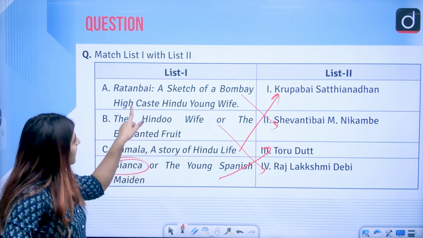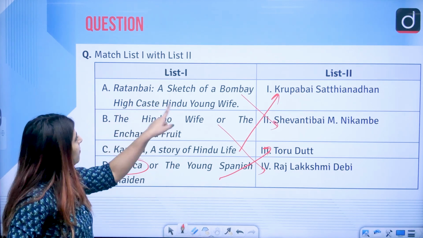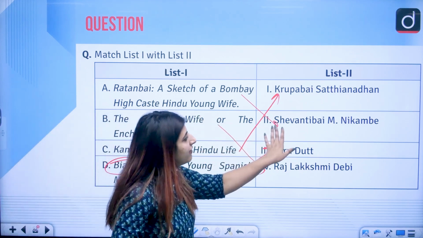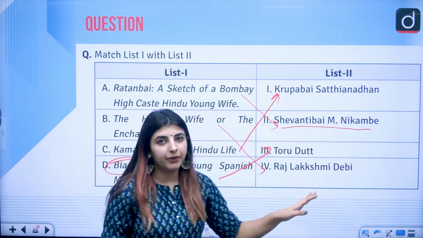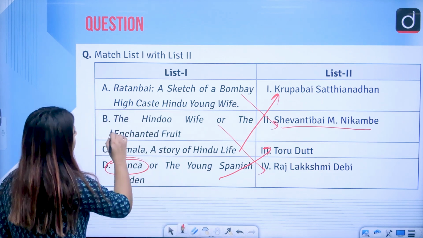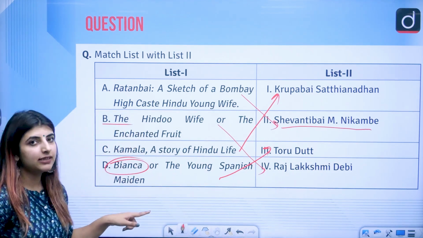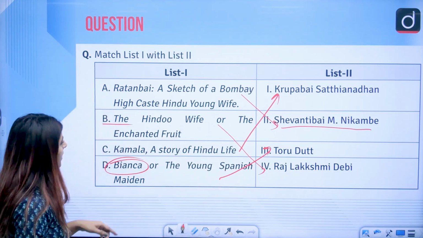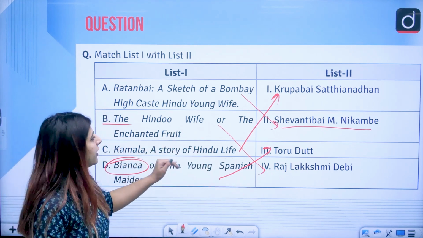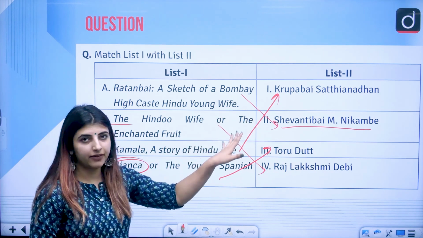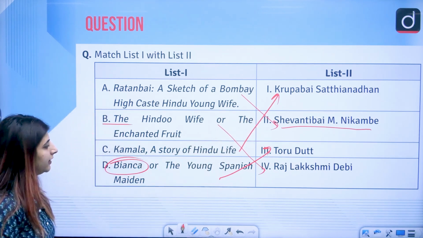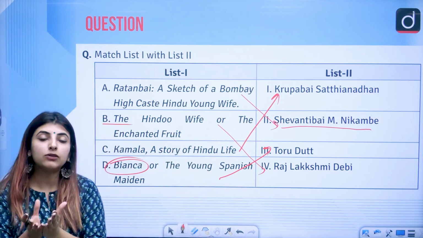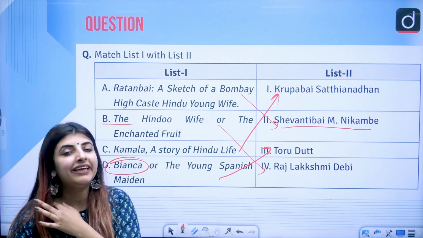Then we have the second one, Ratan Bai, A Sketch of a Bombay High Caste Hindu Young Wife, written by Shevantibai M. Nikambe. Next, The Hindu Wife or the Enchanted Fruit, it is written by Raj Lakshmi Devi. Kamala, A Story of Hindu Life, Krupabai Satthianadhan, correct.